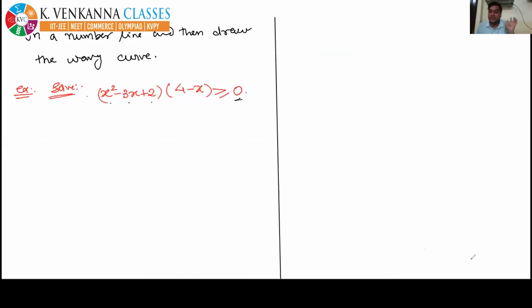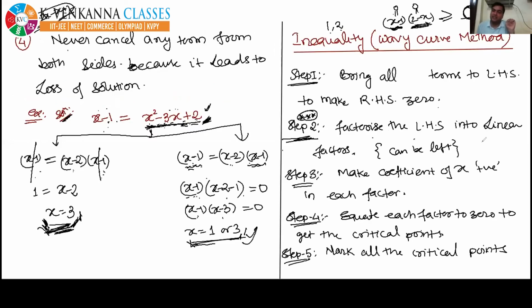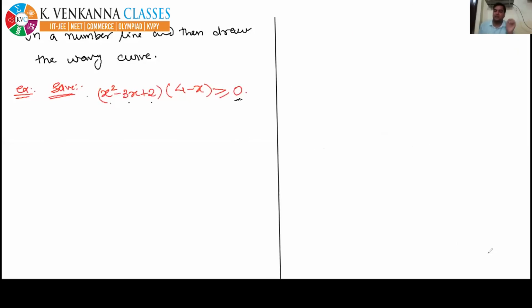So move to the second step. The second step is factorize the left hand side into linear factors. See, this 4 minus x is already linear because the power of the variable is 1. We have to factorize this x square minus 3x plus 2 into linear factors. It can be done very easily.